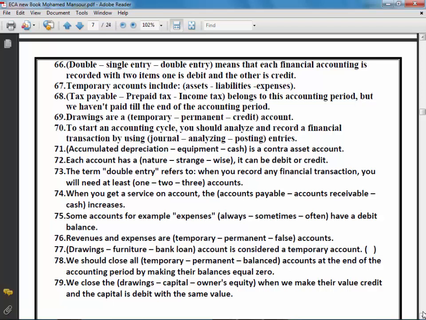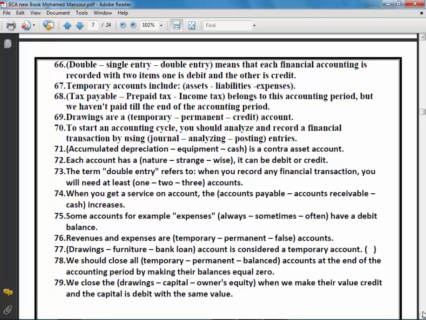Number 70. To start an accounting cycle, we should analyze and record a financial transaction by using journal entries, analyzing, or posting entries? To start an accounting cycle, we should analyze and record a financial transaction by using journal entries. The right answer is journal entries.